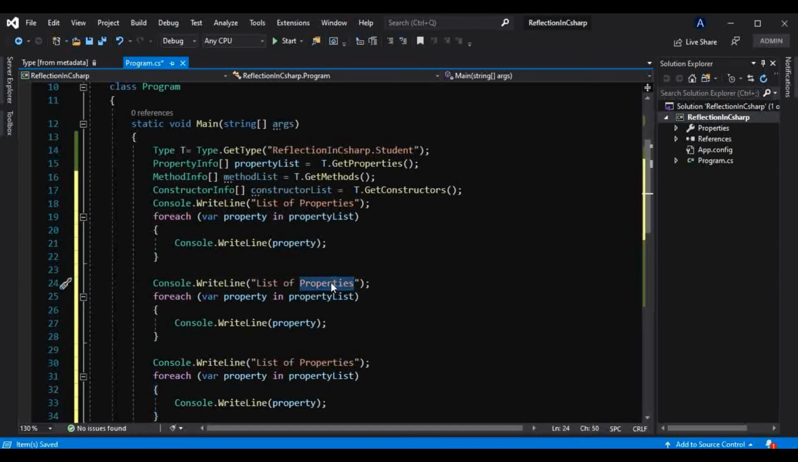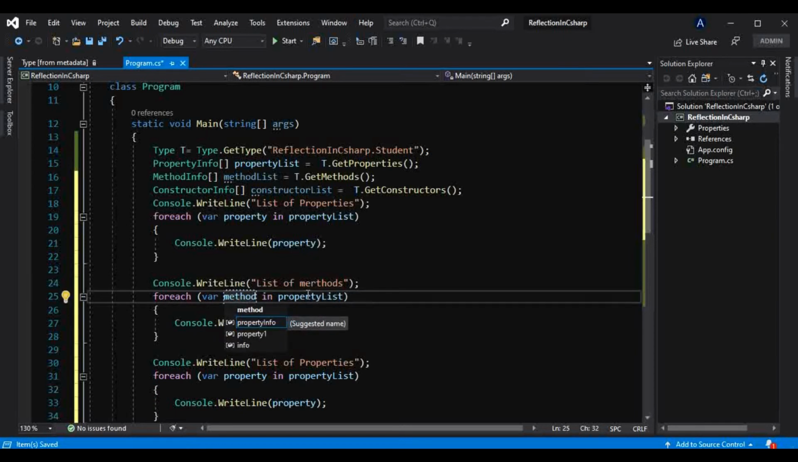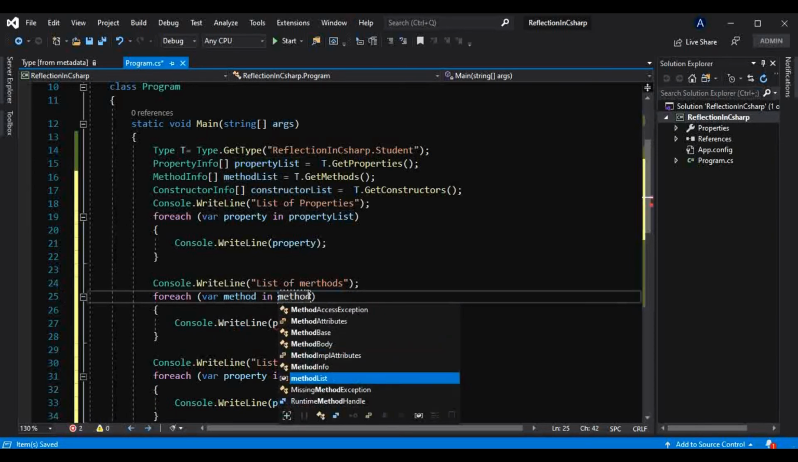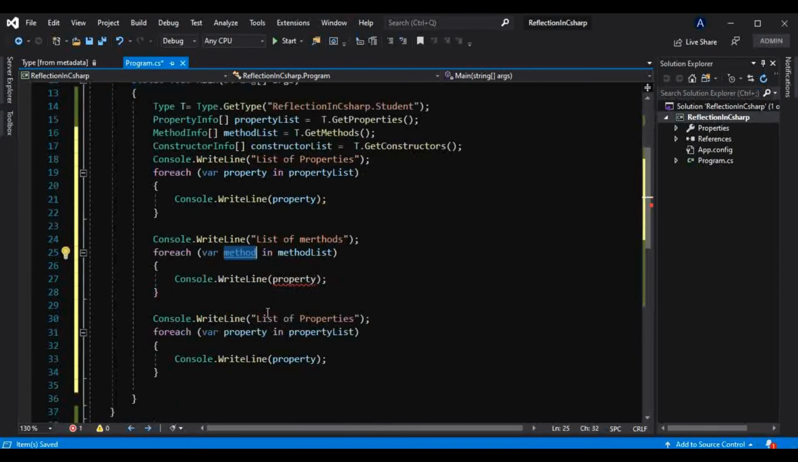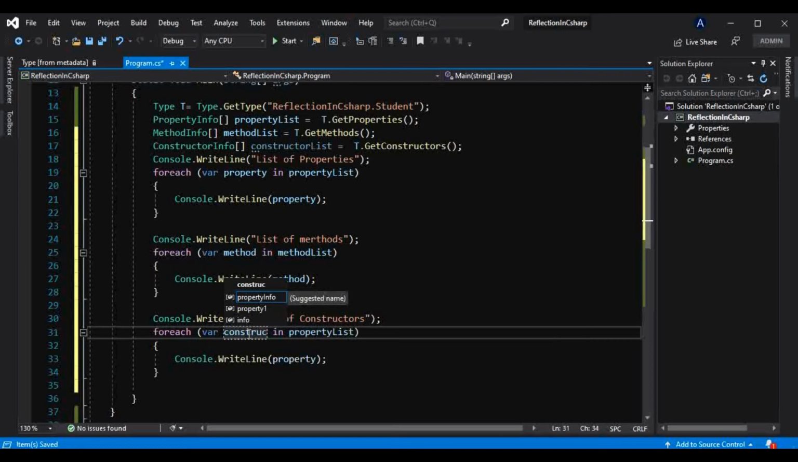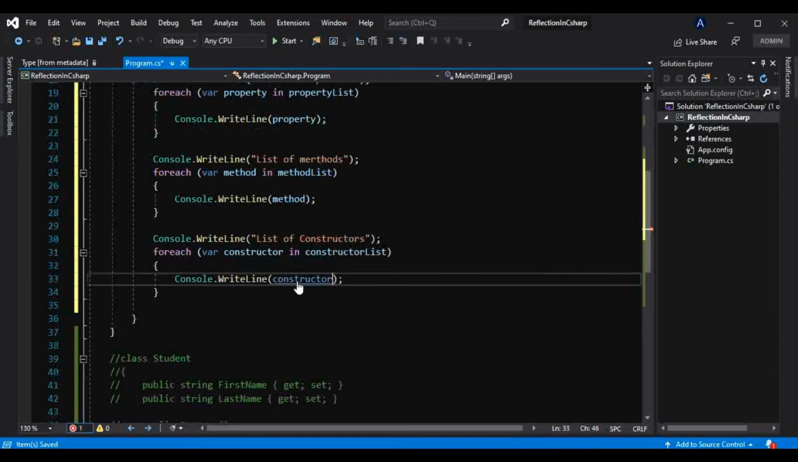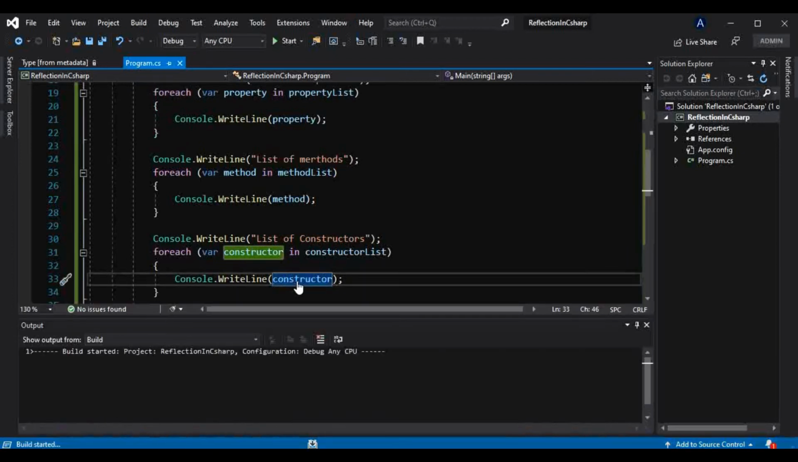And similarly we will repeat the process for constructor and method as well. Just instead of property I will make it method here, and here also method, and we will loop through the method list like this. And here constructor, and similarly here constructor, and we are looping through the constructor list. Now I will run this, and let us see what happens.